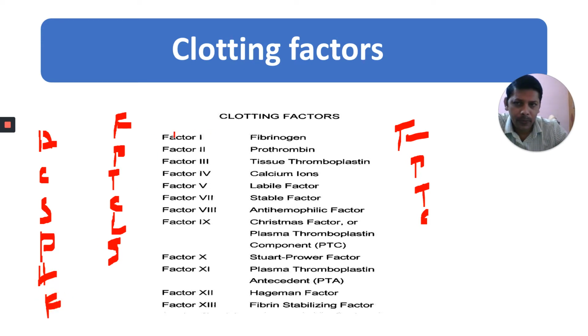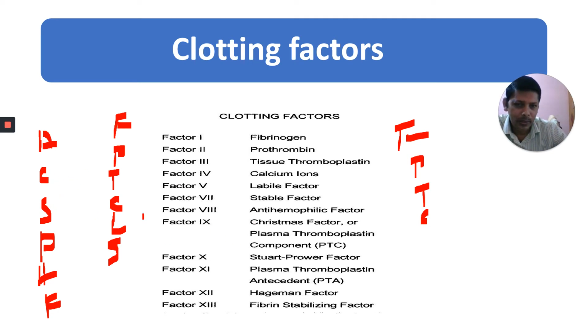Foolish, fibrinogen. People, prothrombin. Try, tissue thromboplastin. Climbing, calcium. Long, labile factor. Slopes, stable factor. What is the next one? After Christmas: anti-hemophilic factor, Christmas factor.